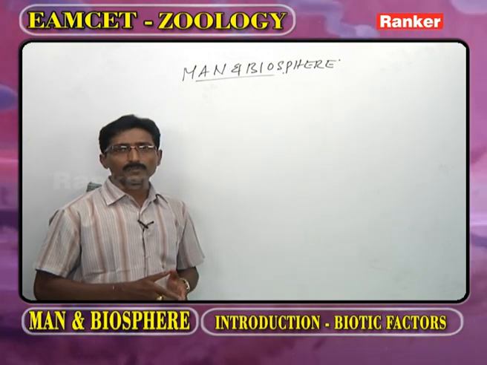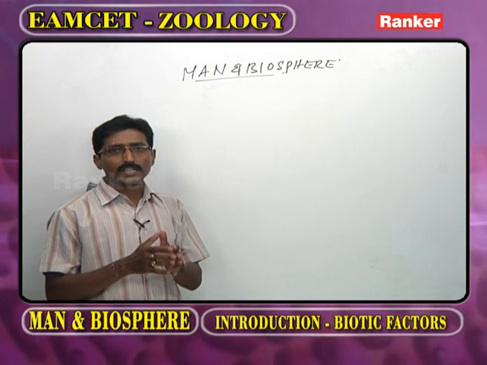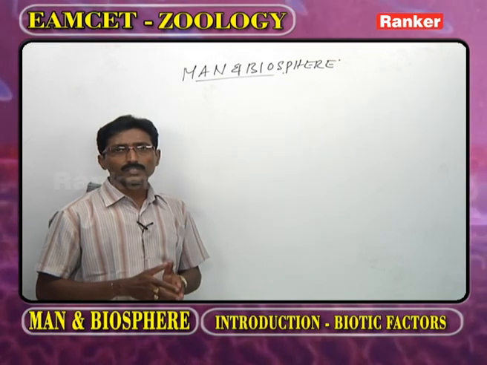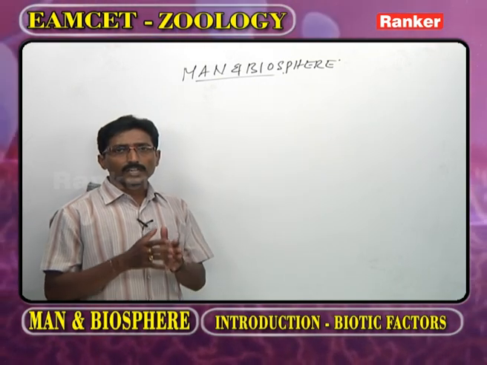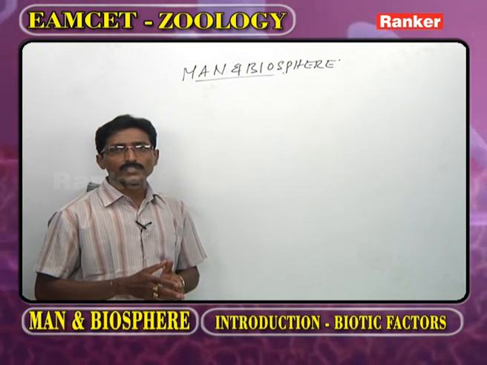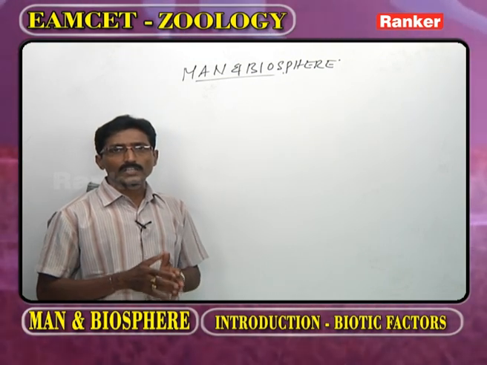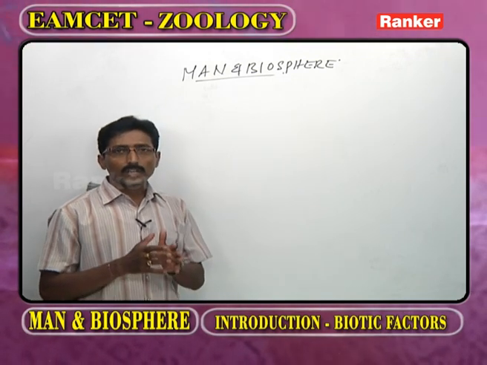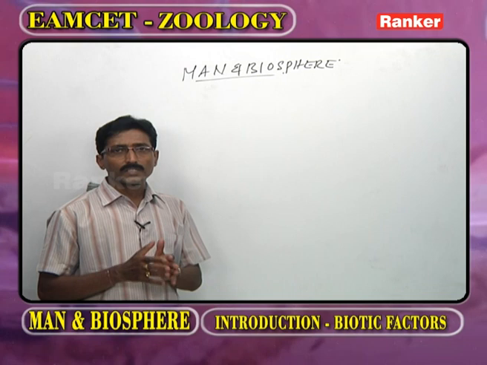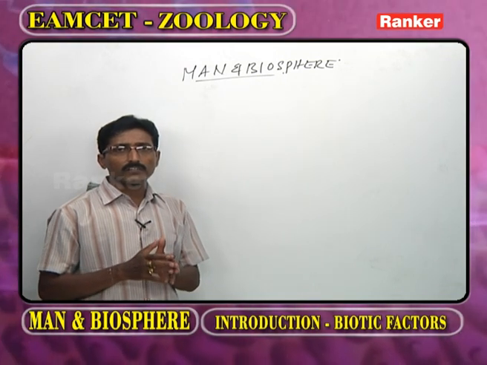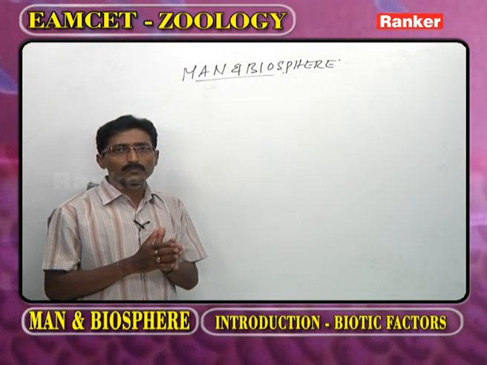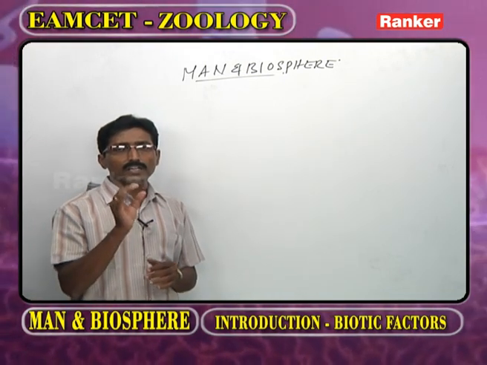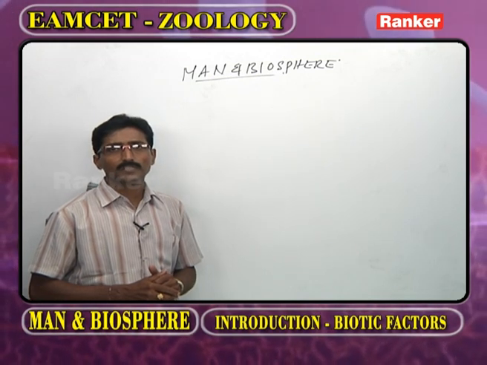Generally in Man and Biosphere we have to discuss the introductory part, light, temperature, water, biotic factors, and the functions of ecosystem, population ecology, lake ecosystem, etc. As usual, while discussing each question, we have to discuss some important points. Before going to the bits, a small introduction regarding Man and Biosphere.